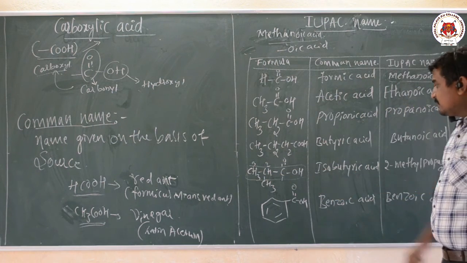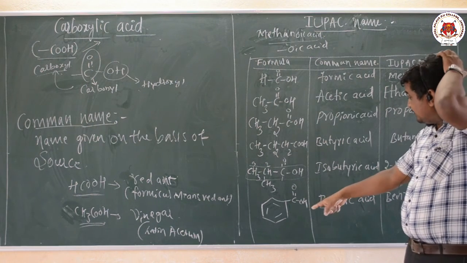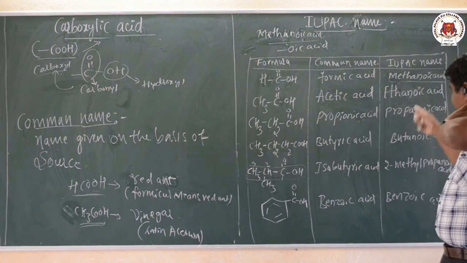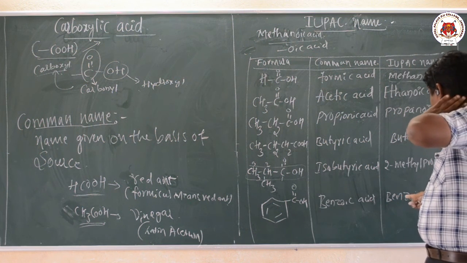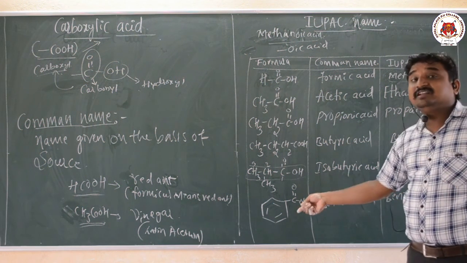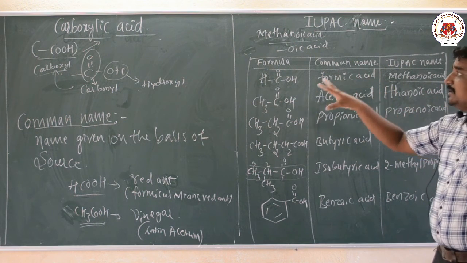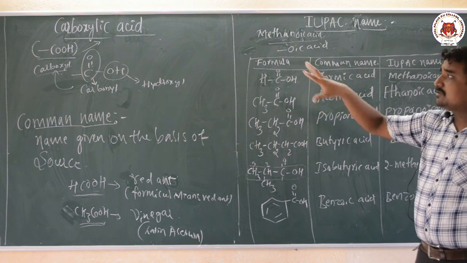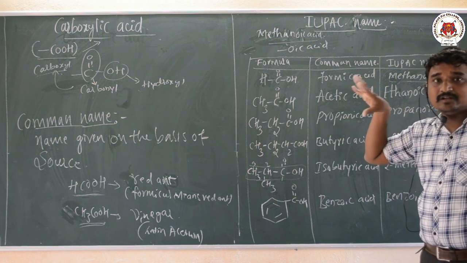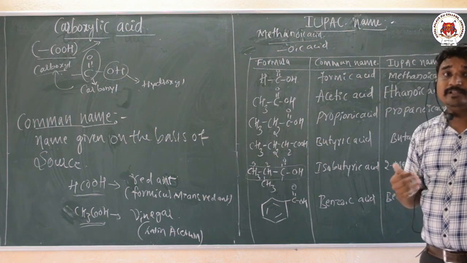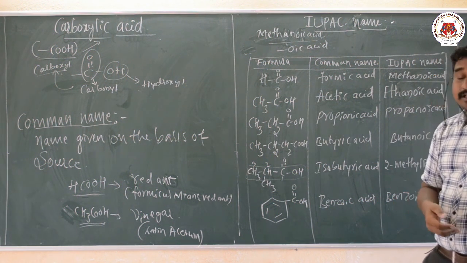The next one, this is benzoic acid, the common name is benzoic acid. In case of IUPAC name, this is also called benzoic acid or benzene carboxylic acid. So this is about the IUPAC system and common names, the introduction of carboxylic acid. Okay, now I will stop here. In the next class we will study the methods of preparation of carboxylic acid. Thank you.